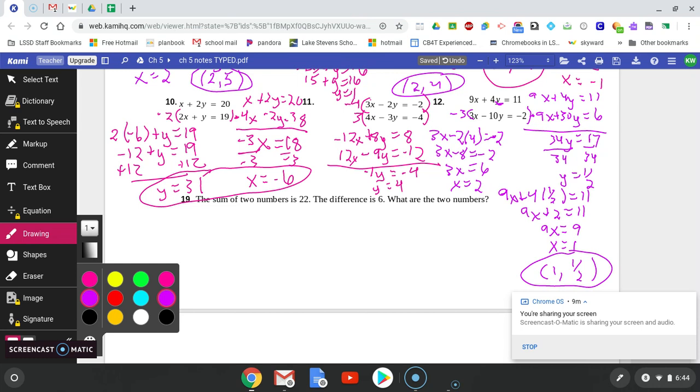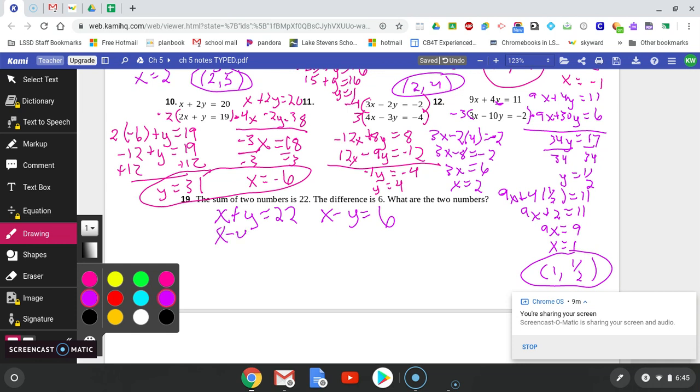Okay, so it says the sum of two numbers is 22. So if I call the two numbers x and y, then when I add them, I get 22. The difference of those same two numbers is 6. Difference means subtraction. So if I subtract my two numbers, I get 6. And then it says, what are the two numbers? Okay, so this is set up great for elimination.